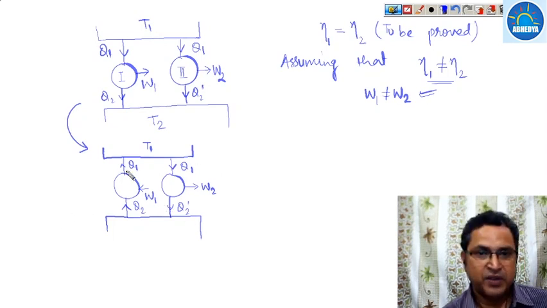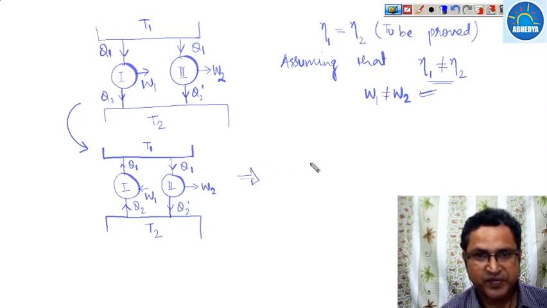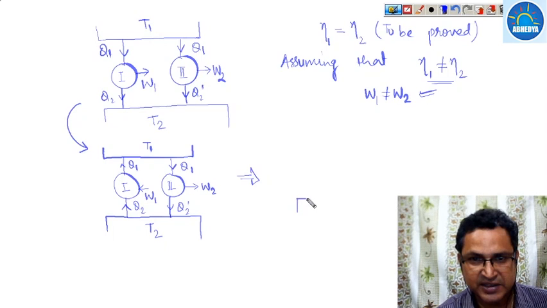Now the first heat engine has been reversed, and it delivers Q1 amount of heat, while the other takes the same Q1 amount of heat from the T1 temperature source. So we can remove this temperature source and combine these two. Then the figure will be something like this.